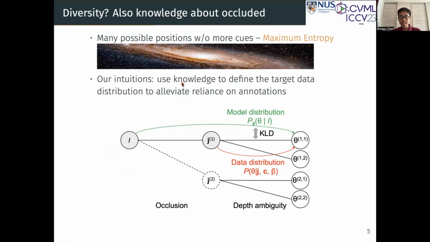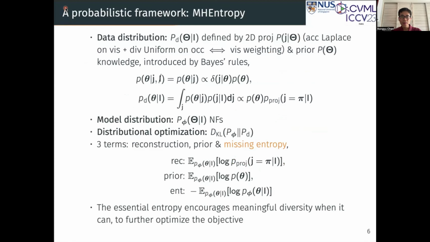Our intuition behind this is to use this on-hand knowledge and weak supervision to define the target distributions to alleviate the reliance on strong annotations. As an illustration, what we have is one observation, and what we want the distributions to cover is from hypothesis theta 1 to theta t. Hereby, we propose a probabilistic framework named multi-hypothesis entropy.